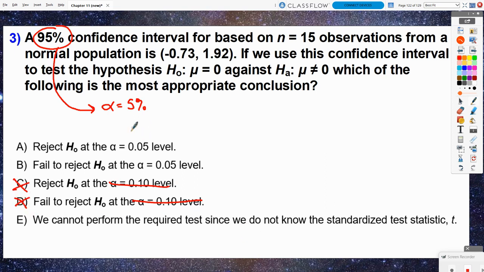Now, do we reject or fail to reject at the 5% level? Well, we are hypothesizing about whether mu is really 0, and is 0 inside the confidence interval? And it is. So can we reject a 0 if it is a possible population value? No, we cannot reject it. So I would say the correct answer would be B. We cannot reject a mu equals 0 possibility because it exists in the confidence interval.